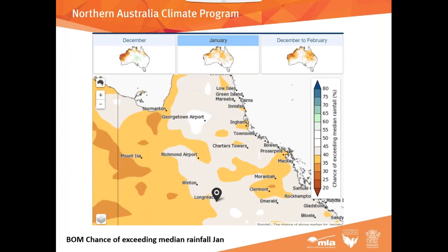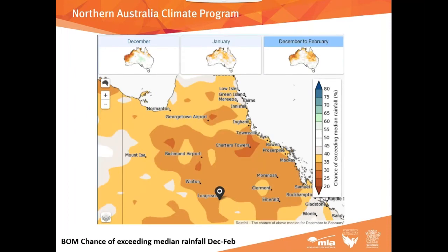So I'll just come back now to the full period, December to January. You can see that the median for that whole period is 226 mils, and the chance of exceeding it is quite low at 34%. So what it's telling us is that by February, our forecast is really starting to take a turn towards the drier side of things. And the accuracy is starting to get a lot better. Accuracy for this forecast is 61%. So now we're starting to improve our odds a little bit. We're starting to move away from that sort of 50-50 bet to something that's slightly more accurate.